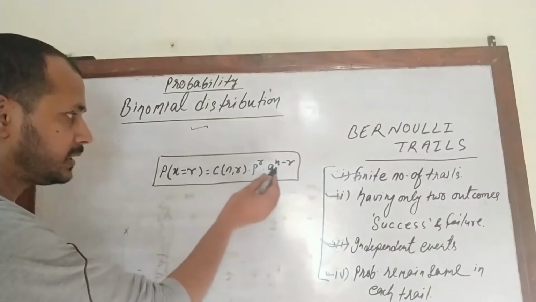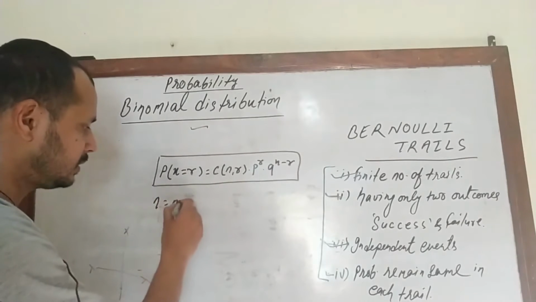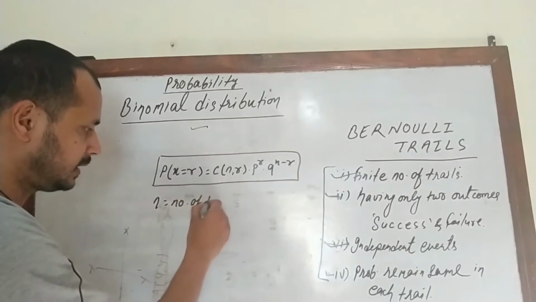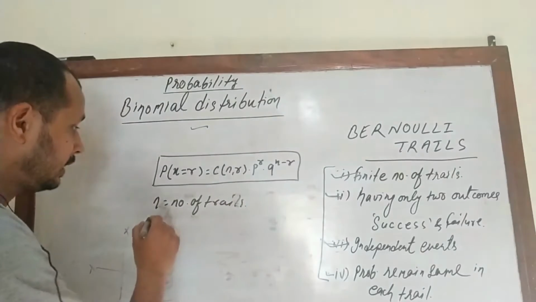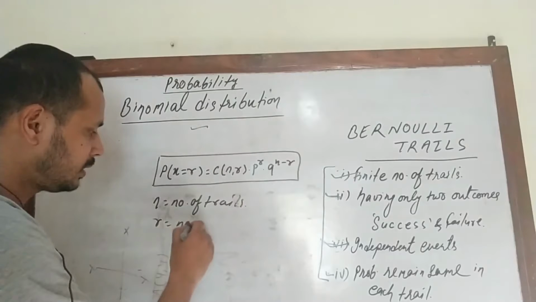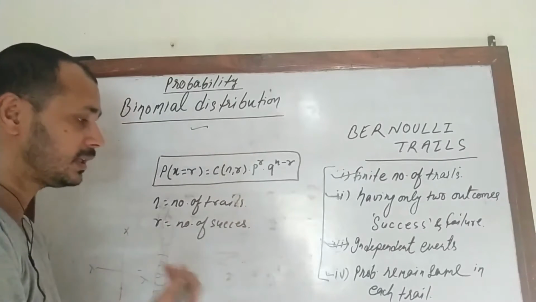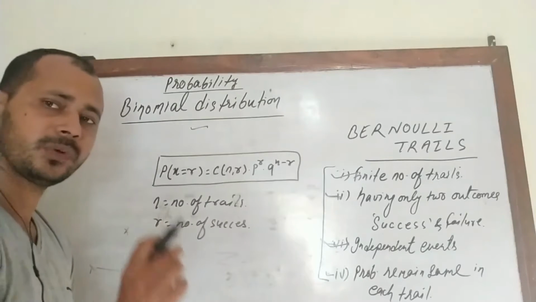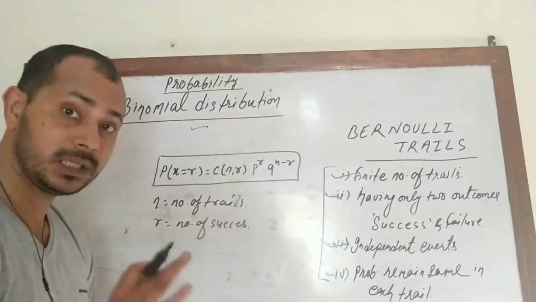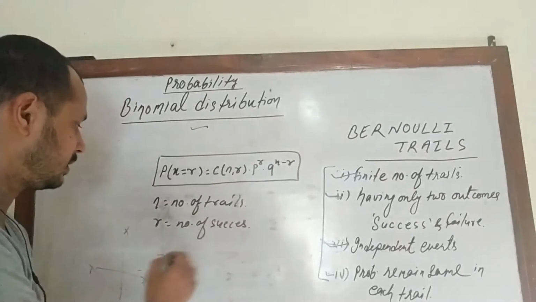Now what do the letters denote? Here n stands for the number of trials. r is the number of successful outcomes, whatever we need. Like if a coin is tossed 10 times and we need head 4 times, then 4 becomes the number of successes.